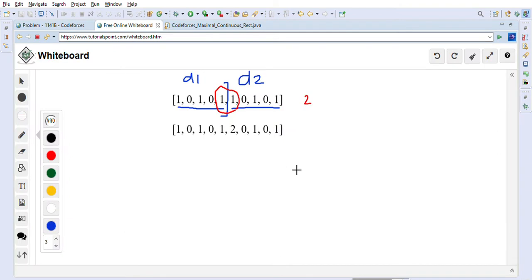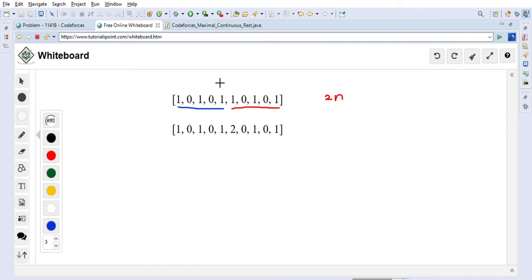From this first example, I already explained what we will be doing to solve this problem. We will take the schedule that is given to us and we will append the same schedule to that original schedule. So in this original example, let me just take it back. This is the original array that is highlighted, given to us. We will append that array with the same array again for day 2. This is for day 1, this is for day 2. So our array will be of size 2n.